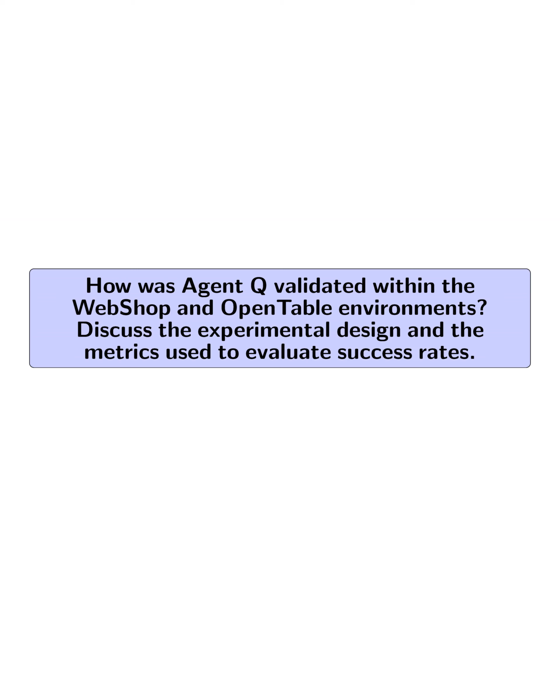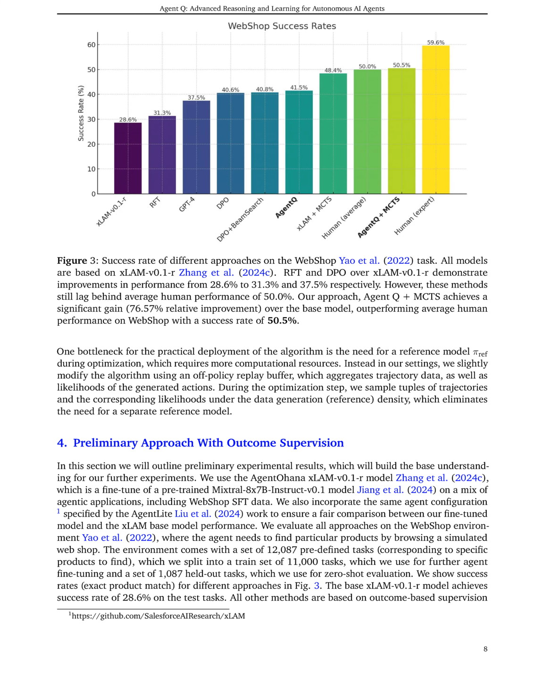How was Agent Q validated within the web shop and OpenTable environments? Discuss the experimental design and the metrics used to evaluate success rates. Agent Q was validated in both the web shop and OpenTable environments through a series of structured experiments designed to assess its performance in completing specific tasks. In the web shop environment, the agent was evaluated on a set of 12,087 predefined tasks, with a focus on finding particular products, and success was measured by the exact product match, yielding a baseline success rate of 28.6%.